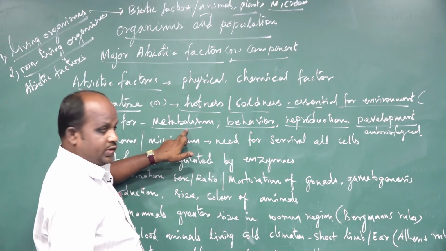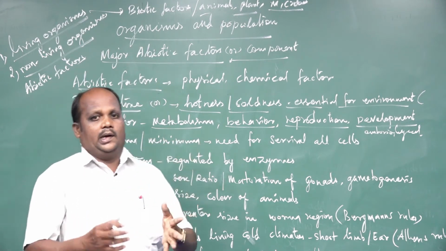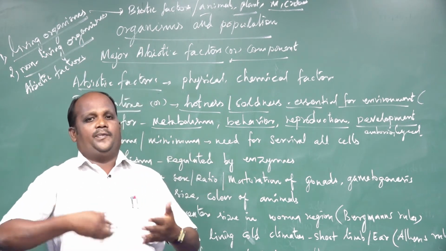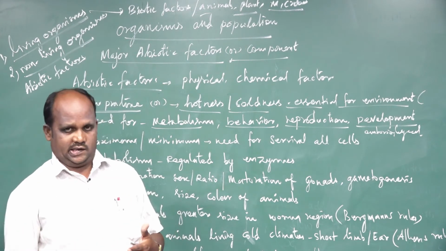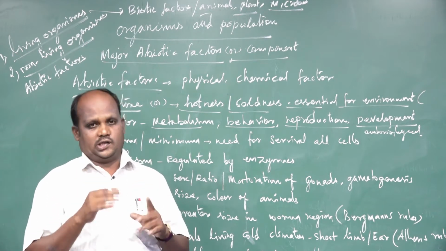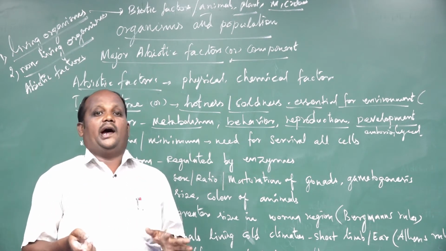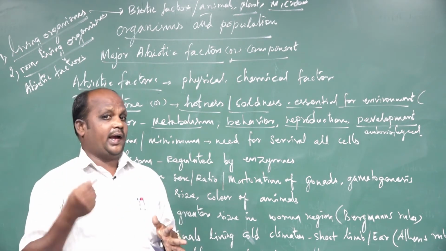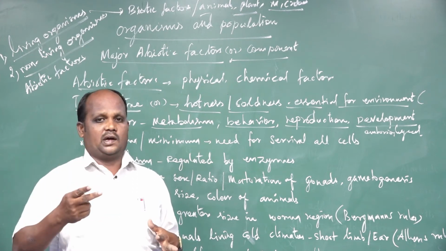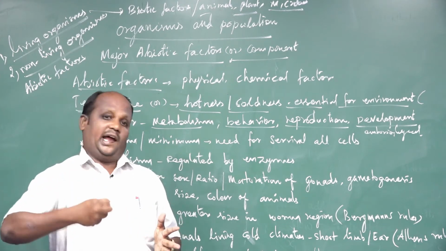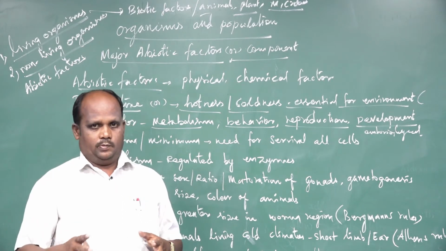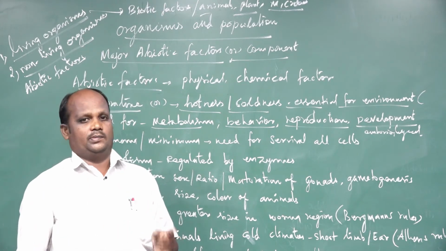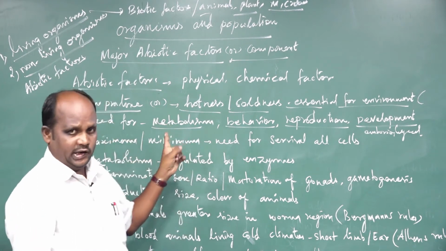Purpose one, metabolism. What is metabolism? Manufacturing energy, utilizing the energy formed, and producing waste materials. That is metabolism, meaning anabolism and catabolism. What is anabolism? Formation or generation of energy is called anabolism. Utilizing the formed energy and producing waste material is called catabolism. These two events together are called metabolism.